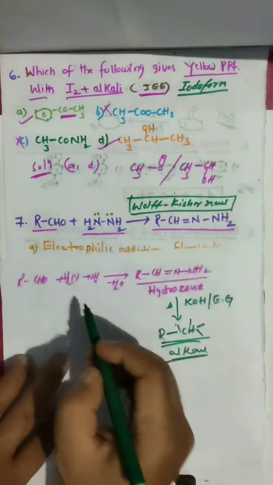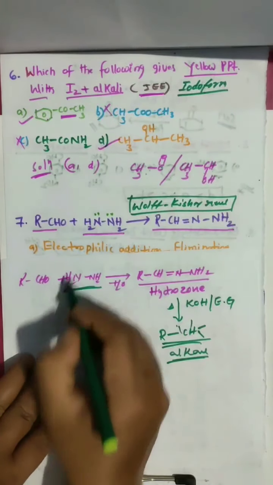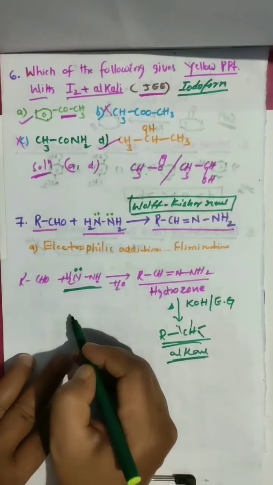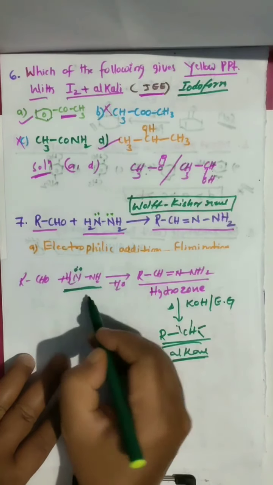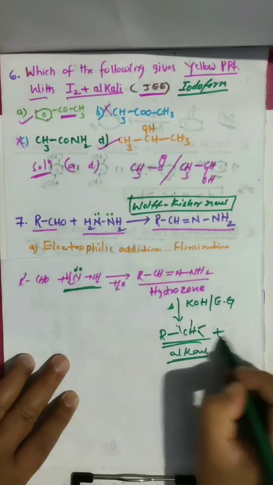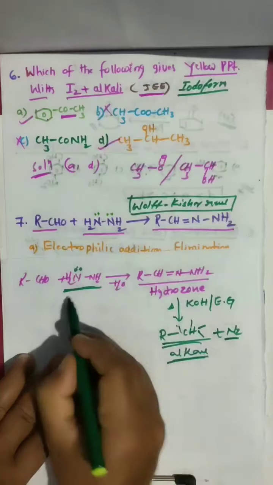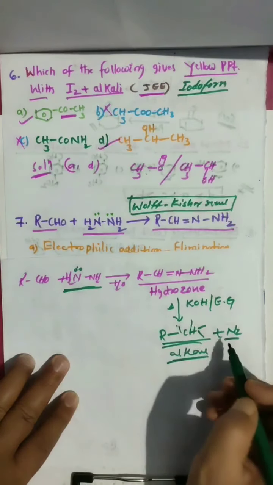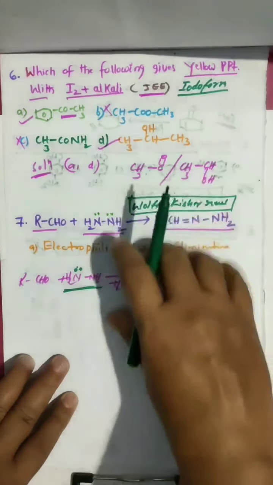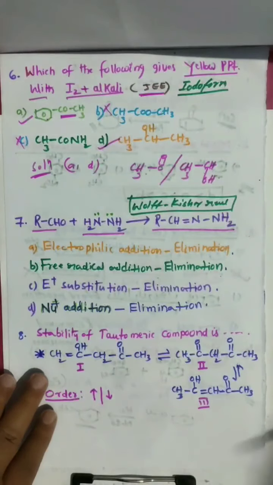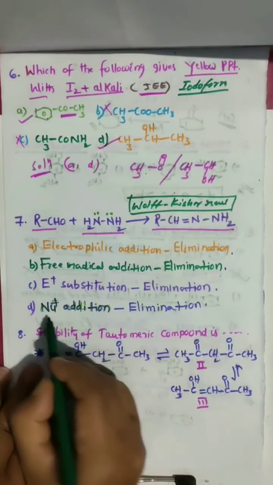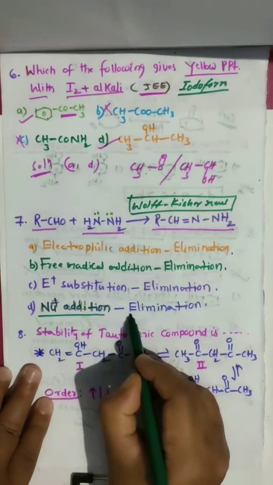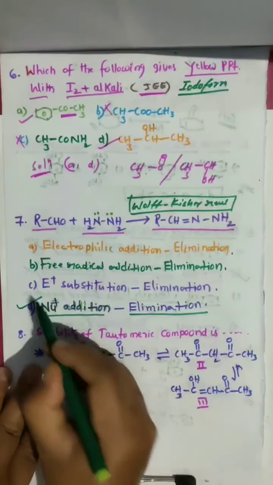So what we are doing here, we are adding hydrazine. Hydrazine is a nucleophile, a lone pair donor. And finally we are eliminating nitrogen gas. So a nucleophile we are adding, nitrogen gas we are eliminating. This is actually a conceptual question. Nucleophilic addition and elimination take place.